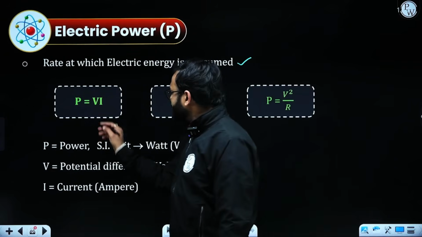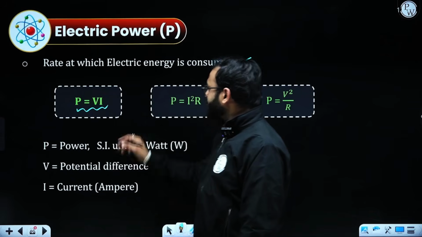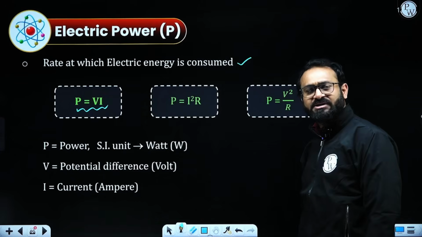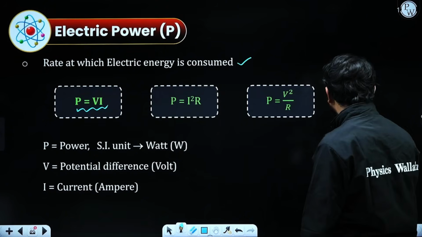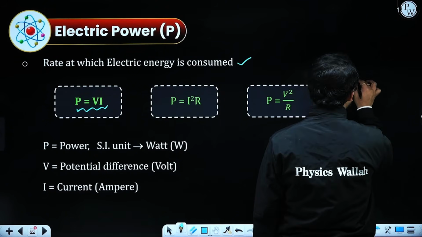The formula says power equals voltage into current, or the potential difference into electric current, that is P equals VI.